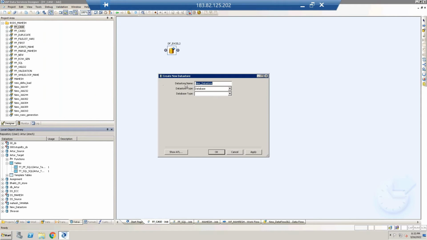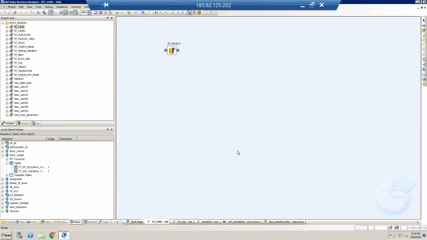If I want to create a new one, here it is asking for a name, so we can create some name, and it is asking for the datastore type. If you can see here, these are all different types of databases, whether adapter, database, Oracle Applications, PeopleSoft, SAP Applications, BI, BW, all this. If you have proper credentials, we can connect to all these systems and fetch the data from there.